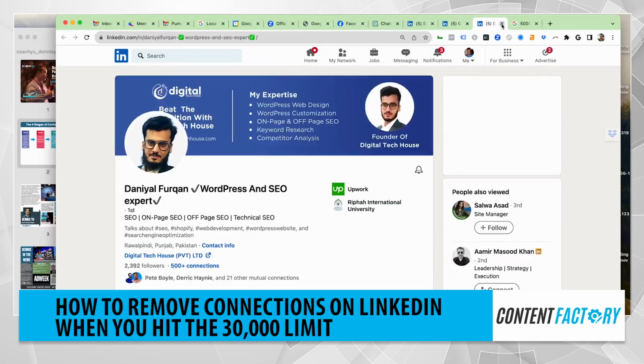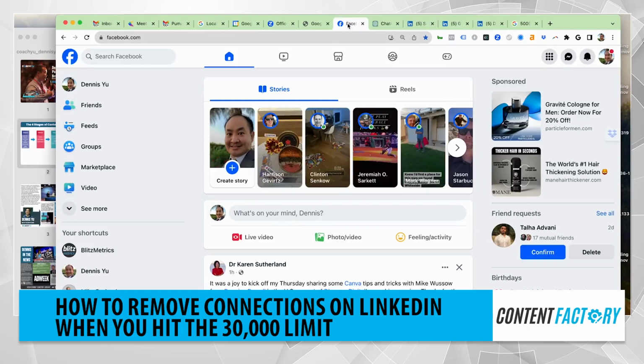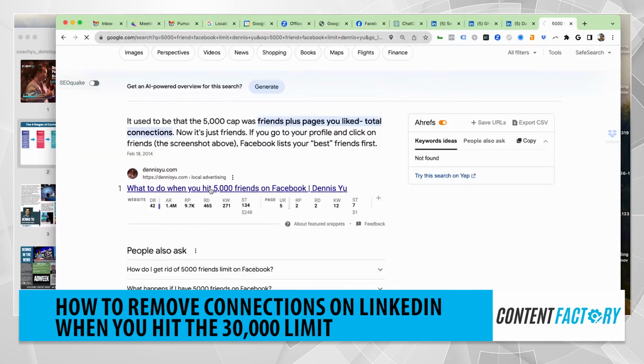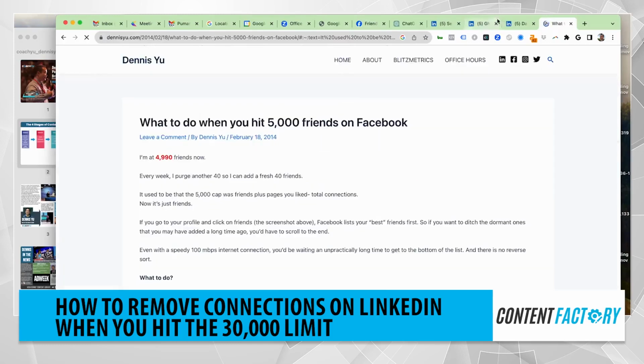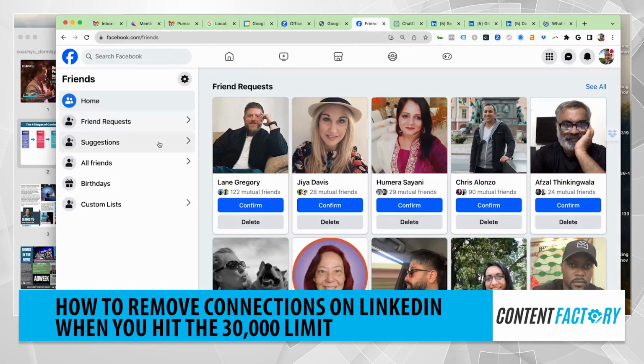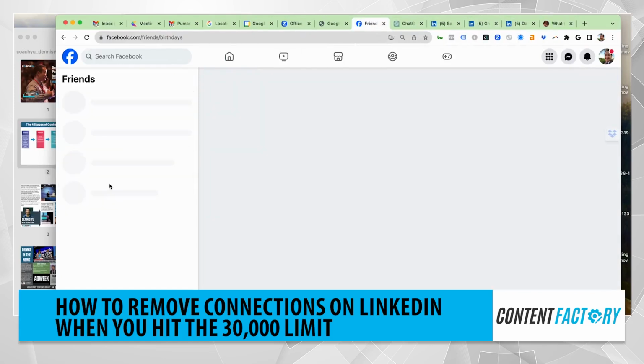Let me show you how to do this on Facebook too, which we'll use to enhance the existing article on Facebook, which I have right here. What do you do when you hit 5,000 friends? Okay, on Facebook, you'll see I'm at the 5,000, but birthdays is the easiest way to get rid of people. Because they have so many connections on their birthday, they won't notice you unfriending them.